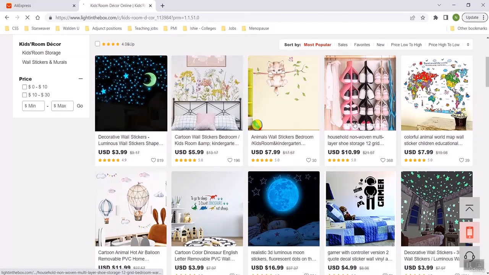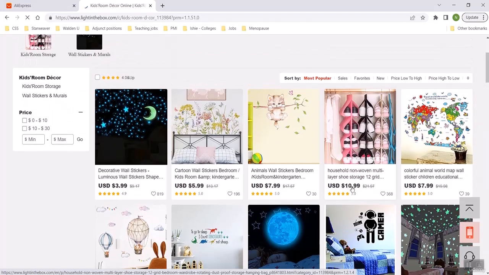So look, they have shoes. This is actually really cool. You can hang in the closet a shoe rack so that the shoes aren't just kicked off and thrown in the back of the closet, making dirt scuff marks all over the wall, right? So they sell these online for $10.99. I bet if you went to Walmart or Amazon or whatever, and looked up a woven multi-layer shoe storage, or hanging shoe rack or something, which is probably what it's called in English, it's probably selling for like $25. Not $10.99, that's pretty cheap.